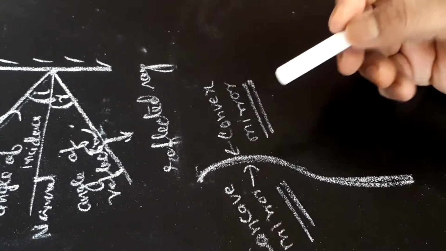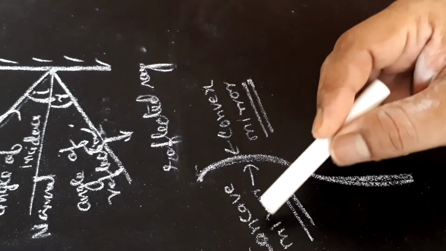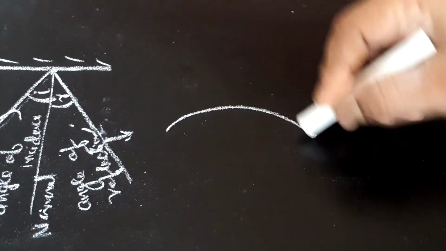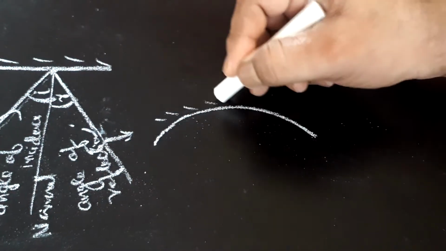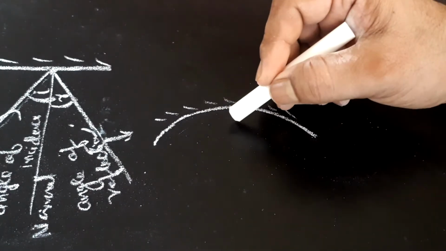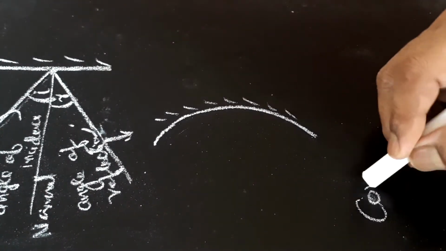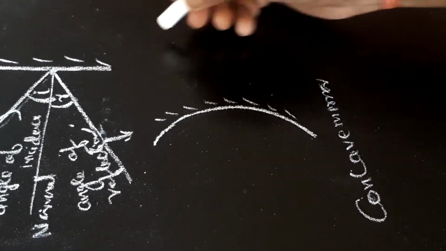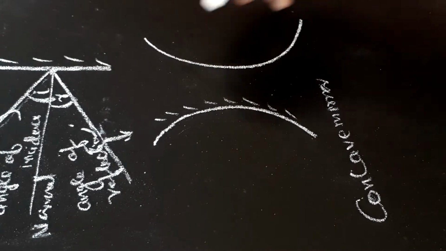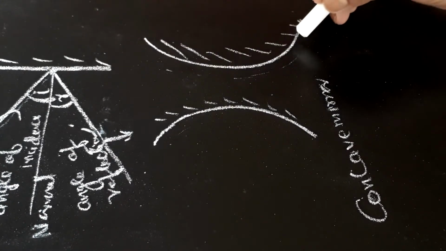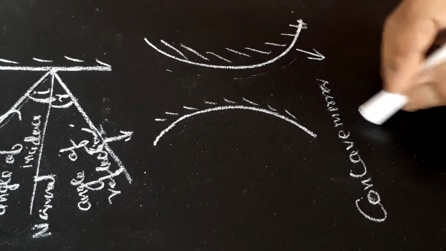Means we are going to talk about two types of spherical mirror, concave mirror and convex mirror. If the mirror is like this, its outer surface is polished and this inner surface is reflecting surface, then this mirror is called concave mirror. And if the mirror is like this, whose inside surface is polished and outside this bulging part is the reflecting surface, then this is called convex mirror.